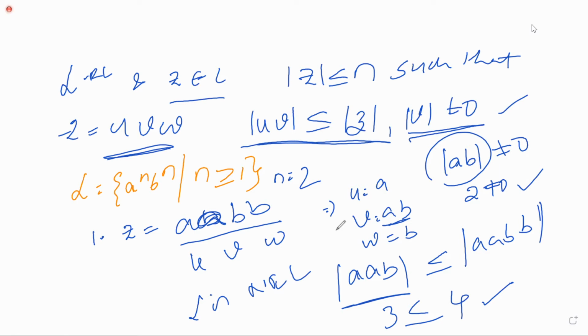U is the first symbol of your string, W is the last symbol of your string, and the remaining middle symbols you can assume as V. That is UVW format. Next, you check the two conditions: modulus of UV less than or equal to modulus of Z, and modulus of V not equal to 0. If these two conditions are true, the given language is non-regular language.